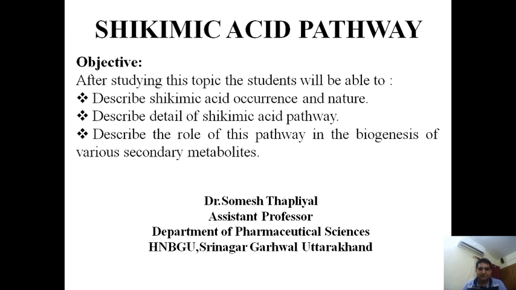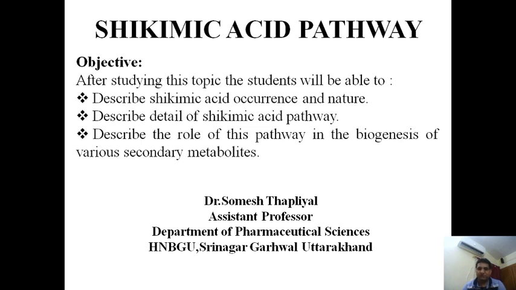Then we studied the photosynthesis process, in which we said that because of photosynthesis there is the formation of glucose or fructose 6 phosphate.